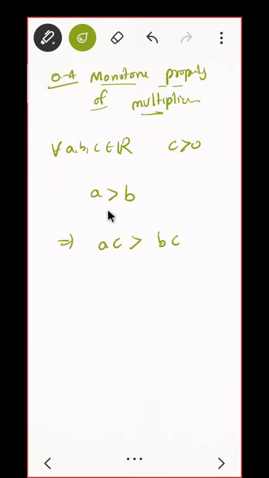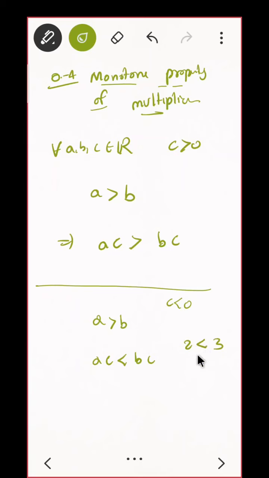Correct. Same if it is less than, the inequality would be the same because your c is positive. If c were negative, the inequality would change. Do you remember that? If c is negative and a is greater than b is given, then ac will be less than bc. You can check using an example. Take 2 is less than 3, correct? Now suppose c is minus 2. Then 2 times minus 2 is minus 4, and 3 times minus 2 is minus 6. Which one is bigger, minus 4 or minus 6? Perfect, correct. Do you agree?